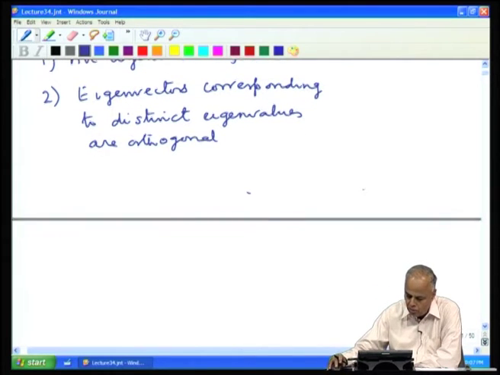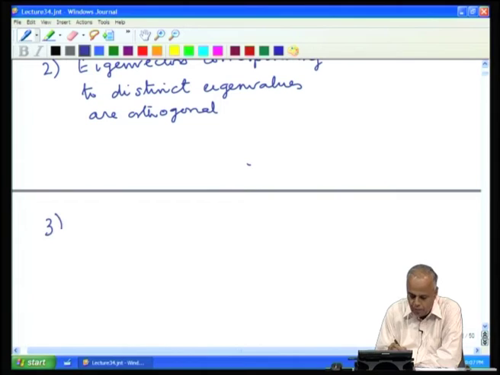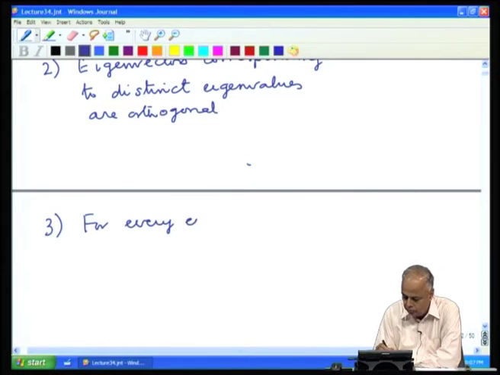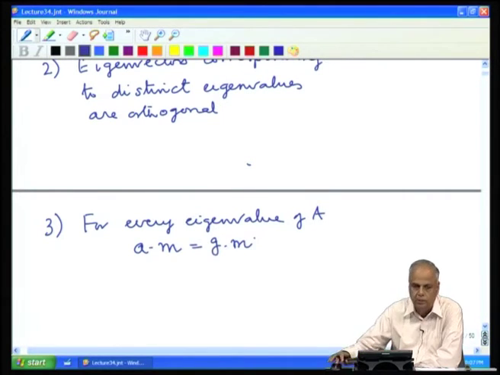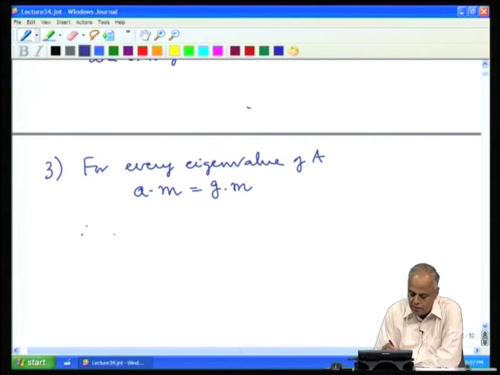We also found, without proving, that for every eigenvalue of A, the algebraic multiplicity is equal to the geometric multiplicity, and therefore, A is diagonalizable.